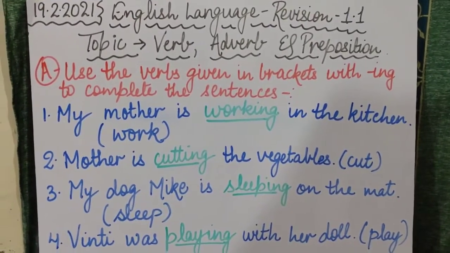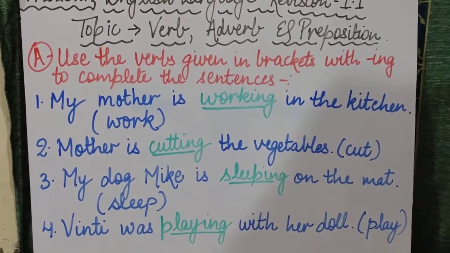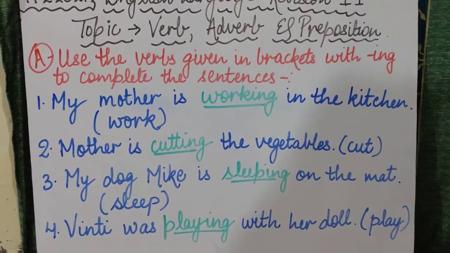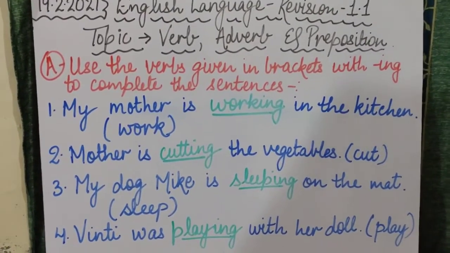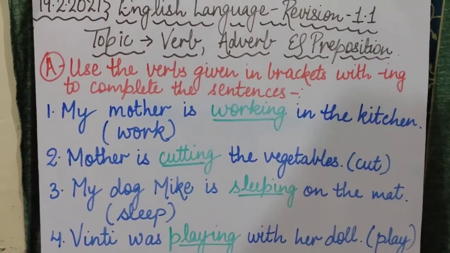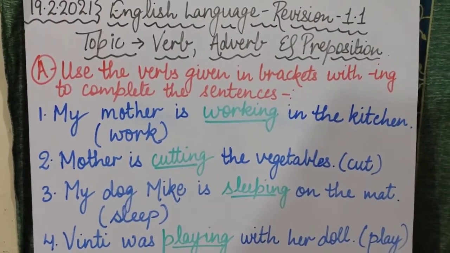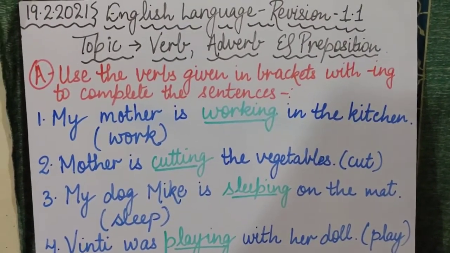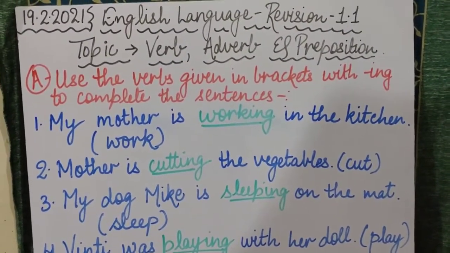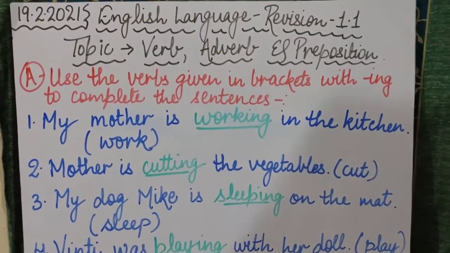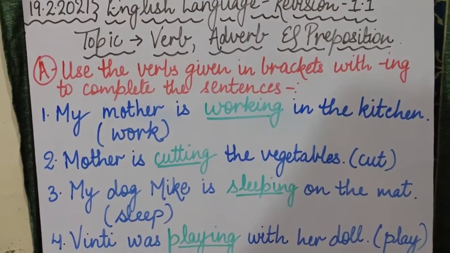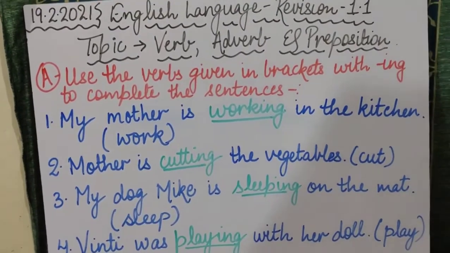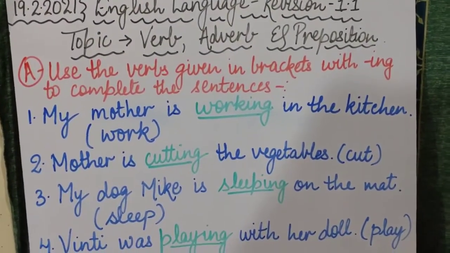So make sure children that you listen to each and every revision video of English language very carefully, because in this revision again I will be explaining the meaning of verb, what are verbs, what are adverbs and what are prepositions, and then tomorrow again whatever topics we will be taking, I will be explaining that also. Is that clear?